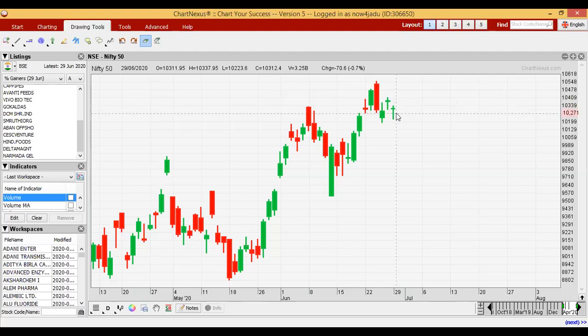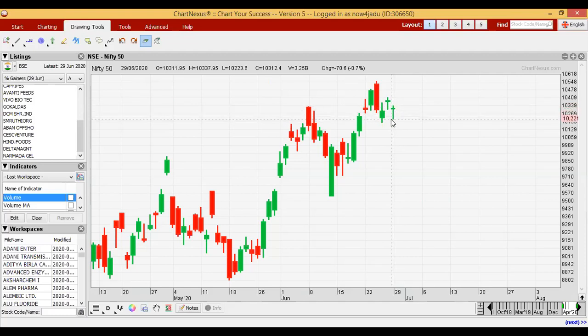That means almost the same opening and closing, or very marginally higher compared with the opening. That's why the body size is very faint. But the color is green because closing is 0.45 points higher compared with the opening price. Closing is higher, and see, it has a very long tail.